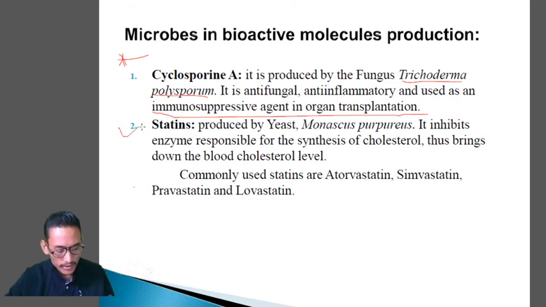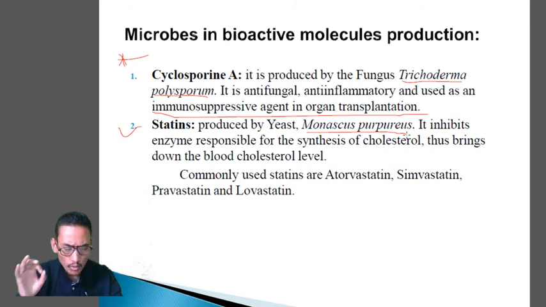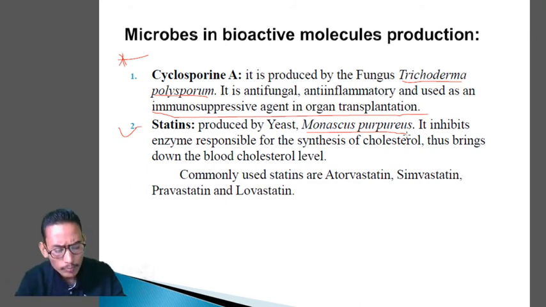The next bioactive molecule is statins, which are produced from the yeast Monascus purpureus. Remember, statins are obtained from Monascus purpureus, the name of the yeast. Now what is the role? It inhibits the enzyme responsible for the synthesis of cholesterol. This is important.